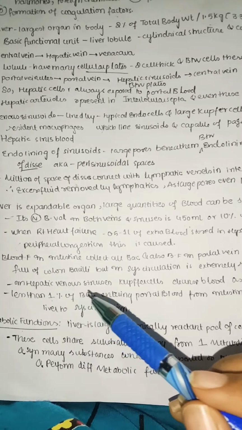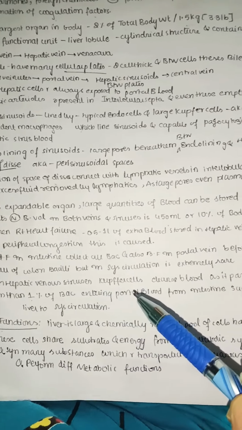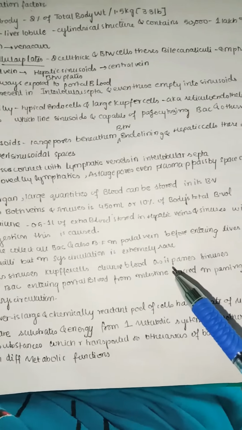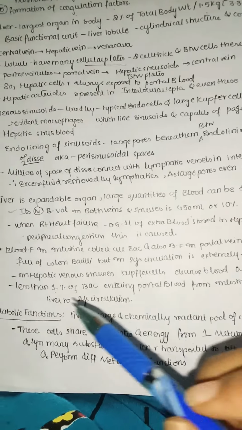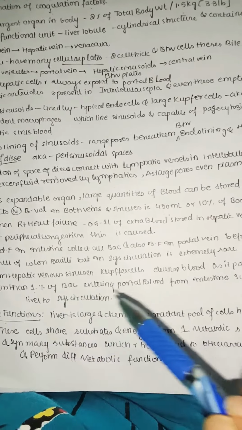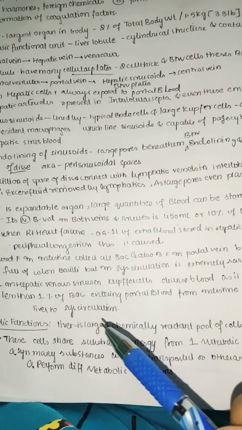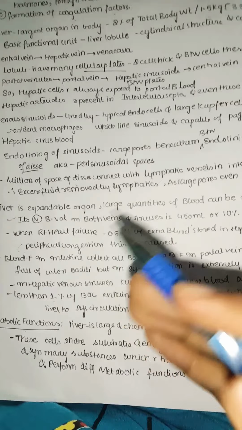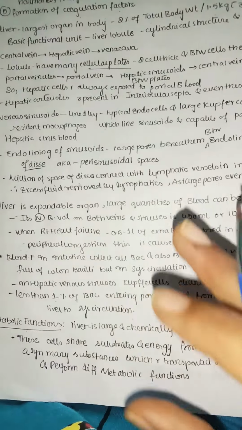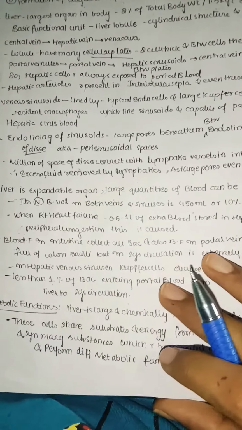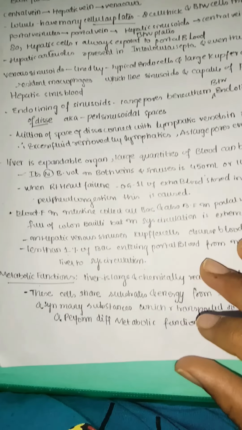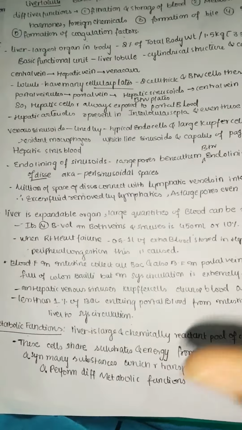In the hepatic venous sinuses, the Kupffer cells cleanse the blood as it passes through. Less than 1% of bacteria entering the portal blood from the intestine succeed in passing from the liver to systemic circulation. So you can see it is a very low chance, about 1% of bacteria may enter, but in systemic circulation you cannot find the bacteria, only because of our liver's specialty, especially our Kupffer cells.